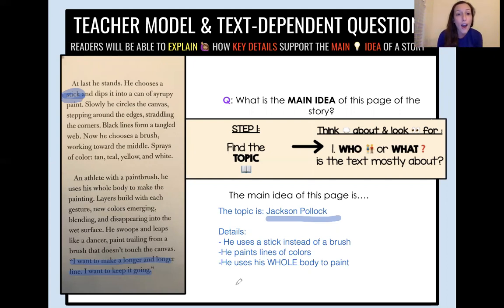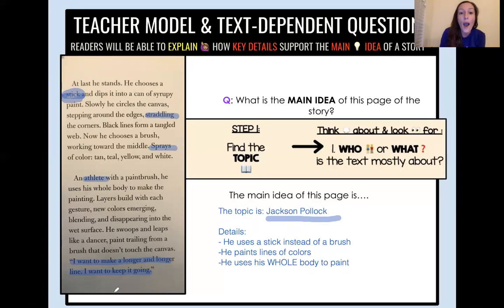He uses his whole body. He straddles the canvas, which means it's in between his legs so that he can be on top of the whole thing. He is spraying the color, which doesn't necessarily mean that he's using a can. He could be flicking back the stick and letting it spray that way. He is an athlete. We know athletes are people who play sports. He's not playing a sport, but he is using his body like an athlete. He's using his arms, his legs, his core, his back, all of his body just like an athlete does to play sports. He's using his whole body to paint.